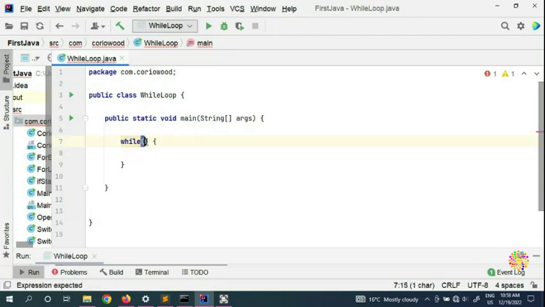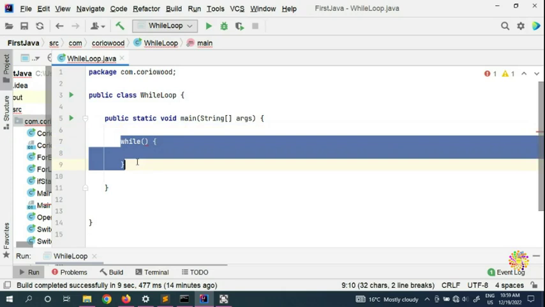Just to let you know, the while loop is very dangerous if you don't follow the procedure. I'm not gonna try it now, but if you don't restrain the while loop, if the condition here is true and you don't put an end to the while loop, then it's gonna crash your computer. So that's a word of warning before dealing with the while loop.